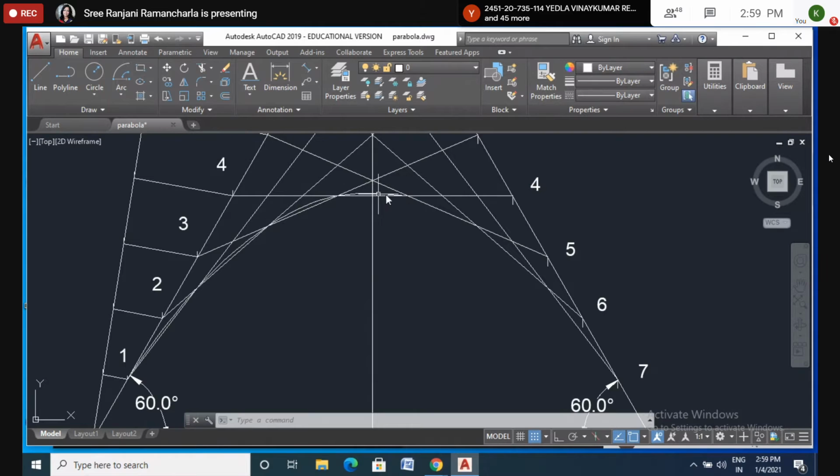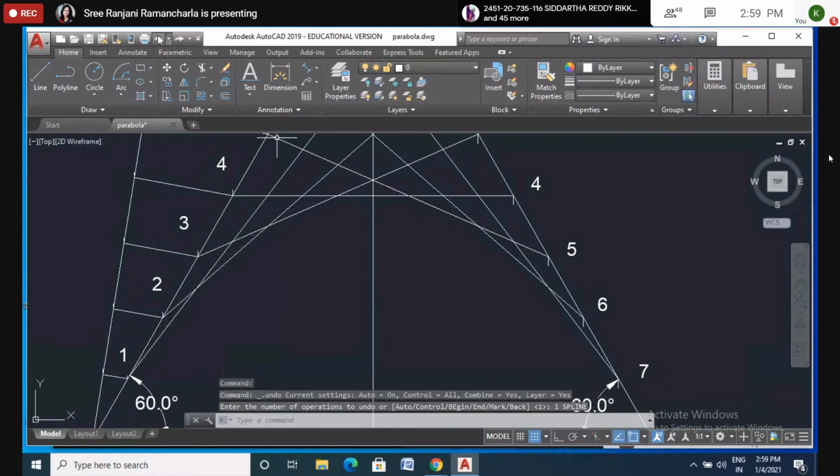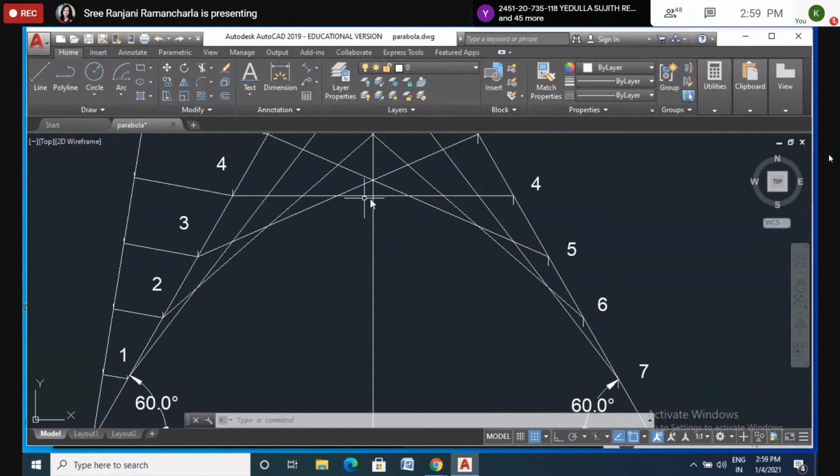These are all not tangents, so this is wrong. I will remove this. So what do we have to do? We have to join the center of this line. The center is not the total line. From intersection to intersection, somewhere you select here. And from this intersection to this intersection, somewhere you select here. Right? This intersection to this intersection, somewhere you select here.